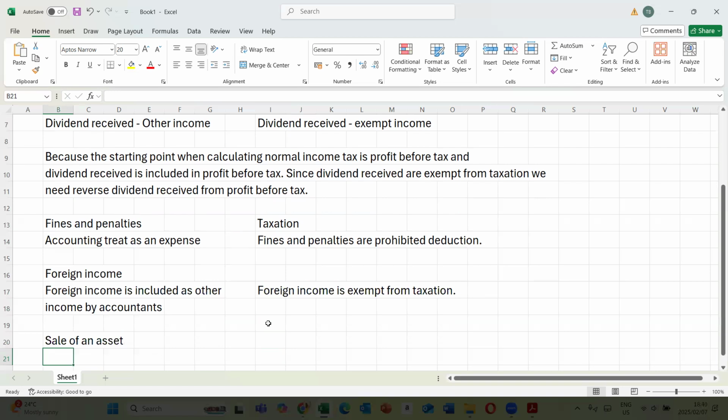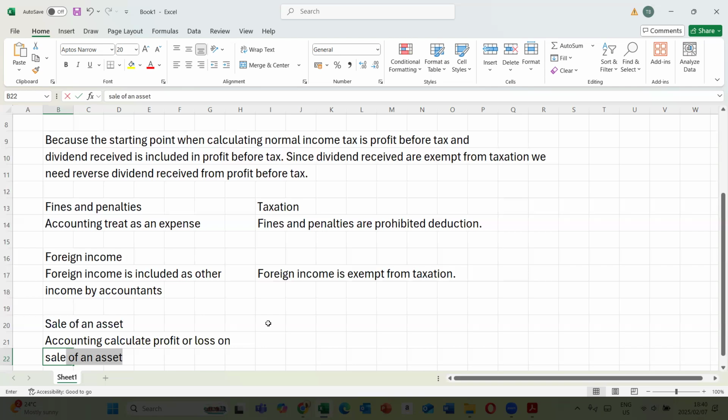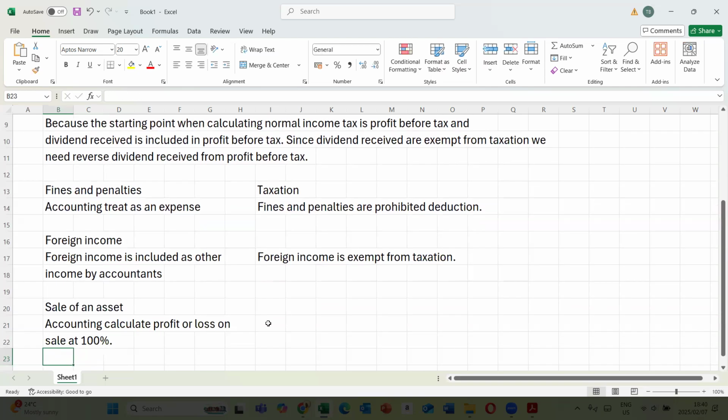Then look at the last part, sale of an asset. Now, when there's a sale of an asset, accountants calculate profit or loss on sale at 100%. So we calculate the difference between the selling price and the carrying amount. That's what gives us the accounting profit on sale of an asset.